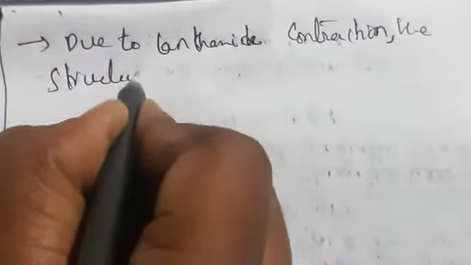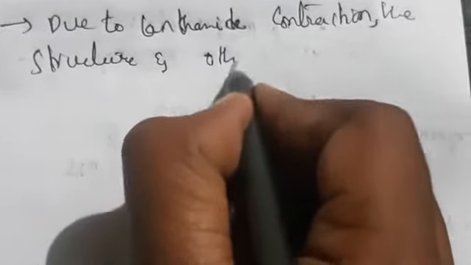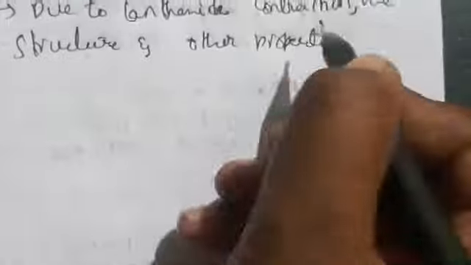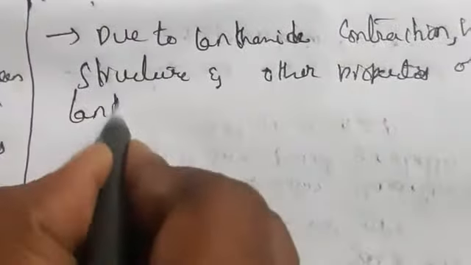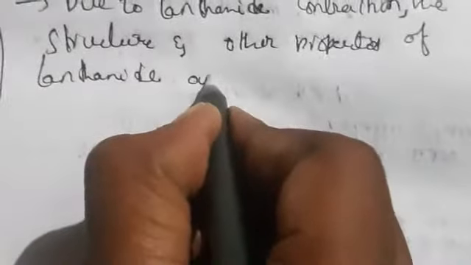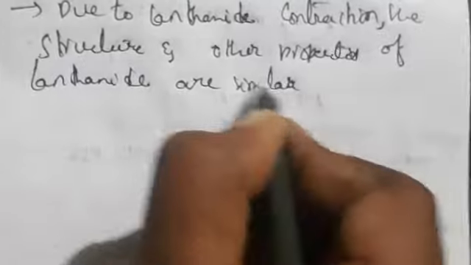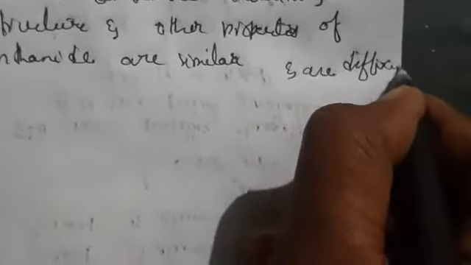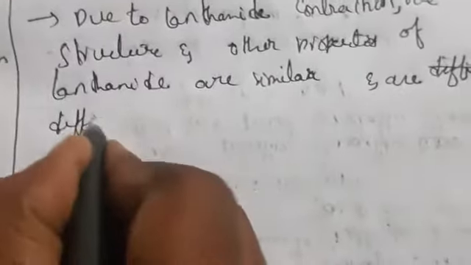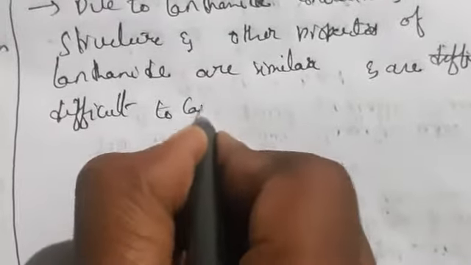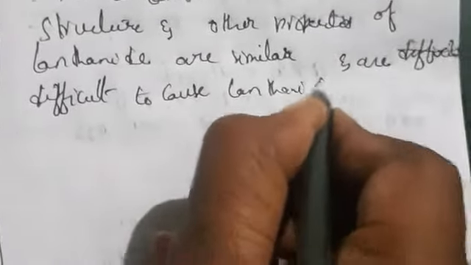Due to lanthanide contraction, the structure and other properties of lanthanides are similar and difficult to separate, and this is caused by lanthanide contraction.